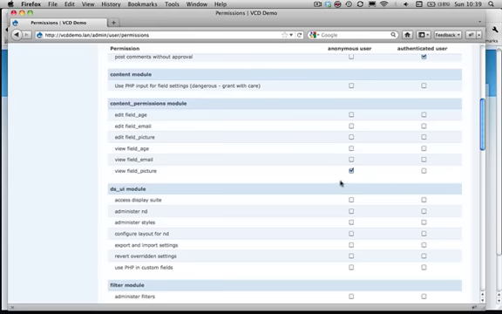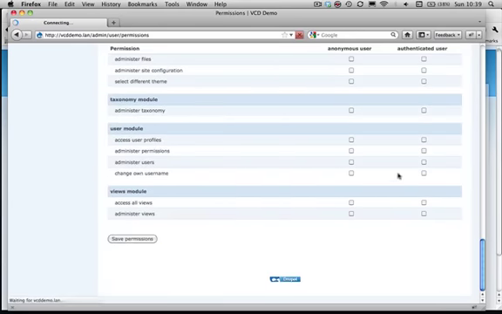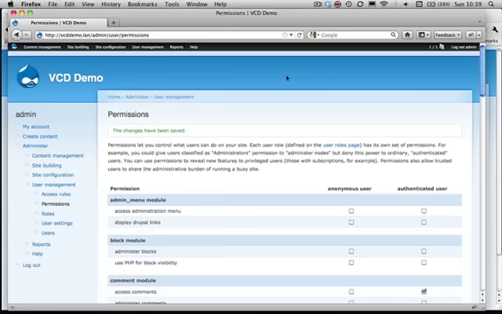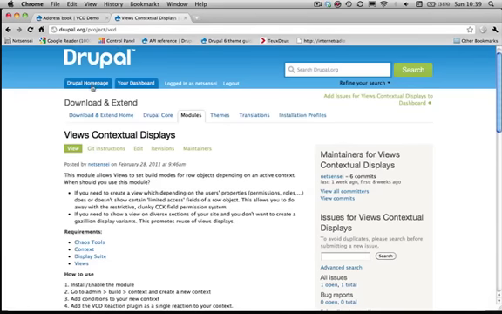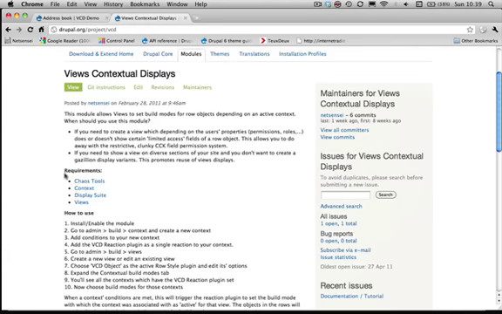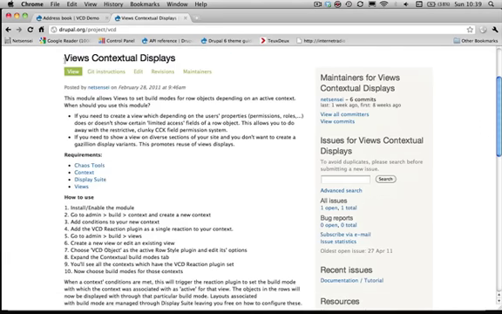So this is one use case we're going to try to solve using the Views Contextual Displays module I've been working on. Let's enable those fields again, because we're going to need that for our little demonstration. Let's go to our project page, drupal.org/project/vcd, and you see that there are a few requirements you'll need to fulfill, a few modules you're going to need before you can use the Views Contextual Displays module. You're going to need the Chaos Tools module, the Context module, Display Suite, and the Views module.